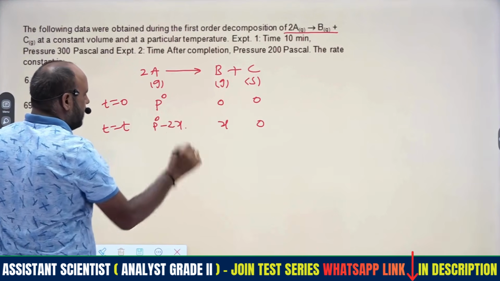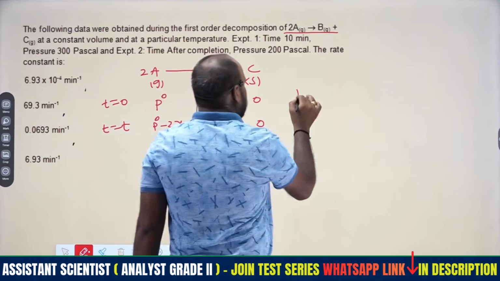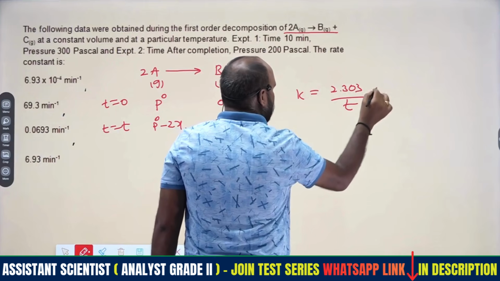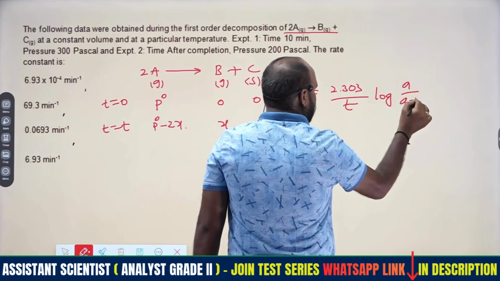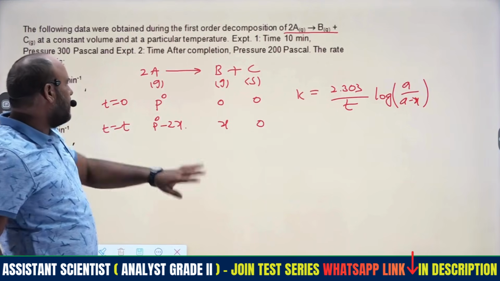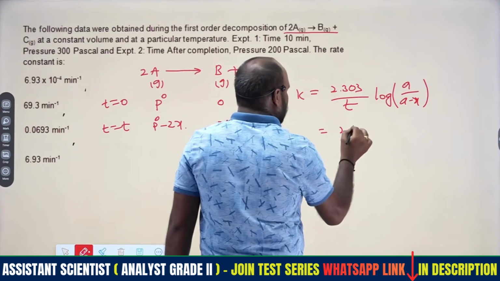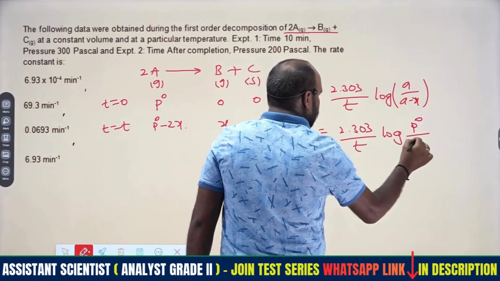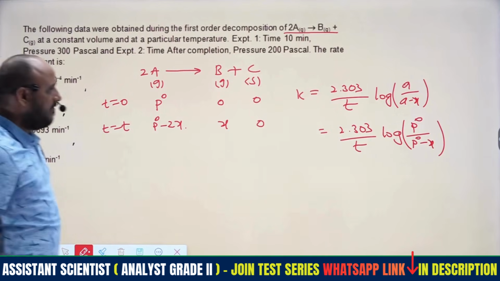With respect to A only we are getting the rate, so the rate constant k is equal to 2.303 by t log of initial A by A minus x. That is the general form in terms of concentrations, but here we have pressures. Therefore the equation will be 2.303 by t log of P0 by P0 minus x.